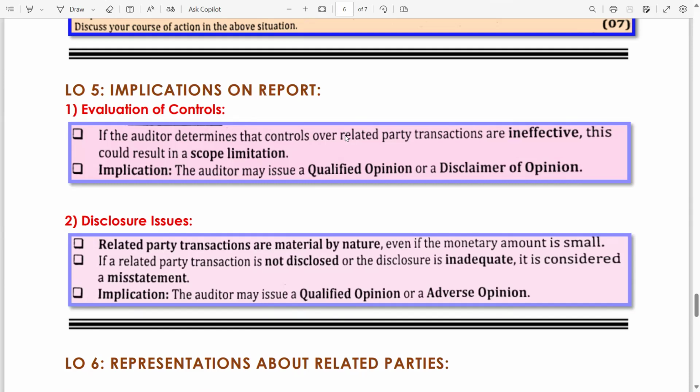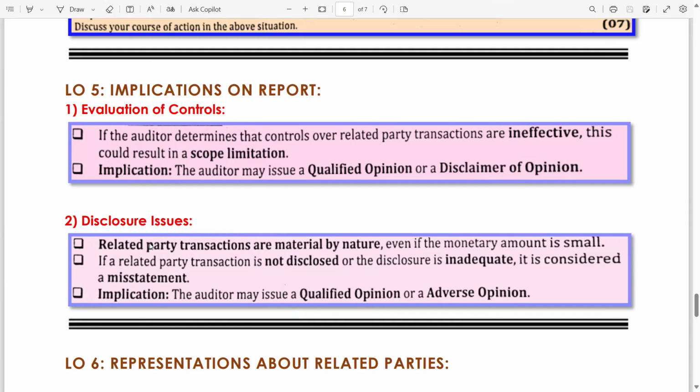Control over related parties means if there is no check and balance, any person or entity, employee, management, key personnel can be involved in the related party relationship or transaction. So it means there is a control weakness. And due to this, related party transactions may manipulate the financial figures. So this control is about related parties, which are significant, material, and carry significant risk. That's why this is a scope limitation, and you have to issue a qualified opinion or a disclaimer of opinion.